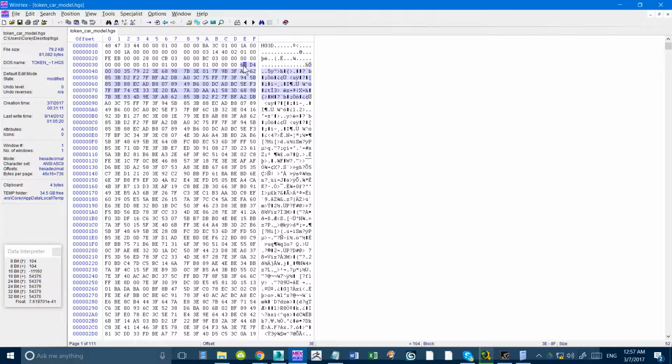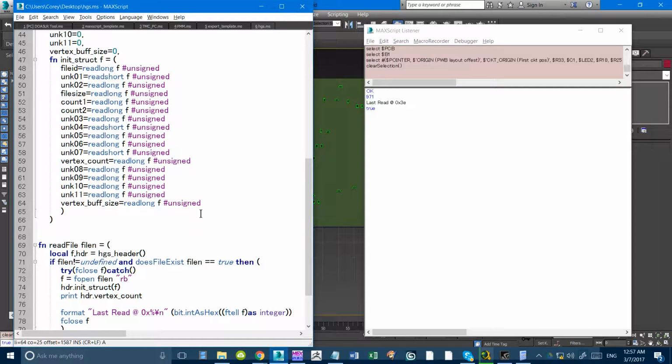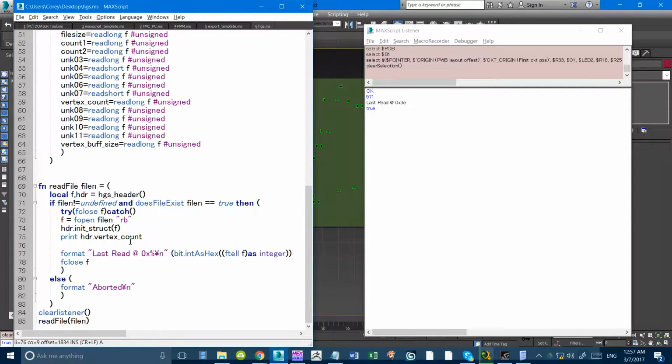So we can either read the buffer or just not read the buffer, doesn't really matter. No, we could read the buffer, who cares? So for I equals 1 to hdr dot vertex. Wait, what did I call it? Yeah, vertex count, do the following.